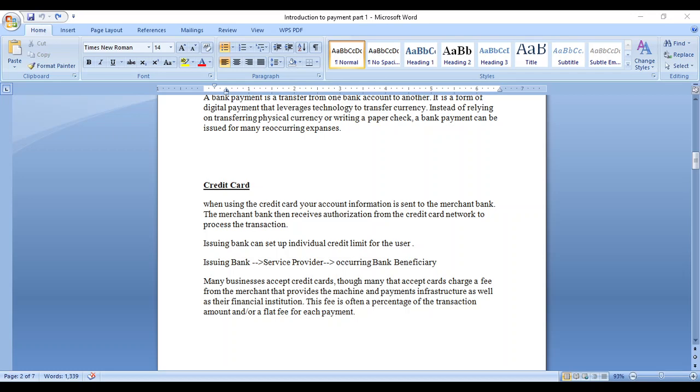Suppose I am using a credit card and ordering a product from Amazon, and my bank is HDFC. I have used an HDFC credit card.